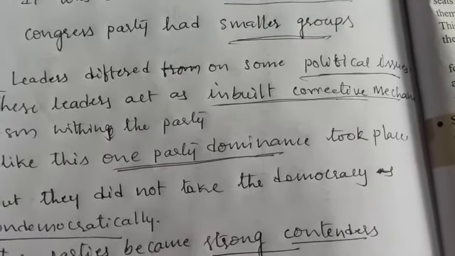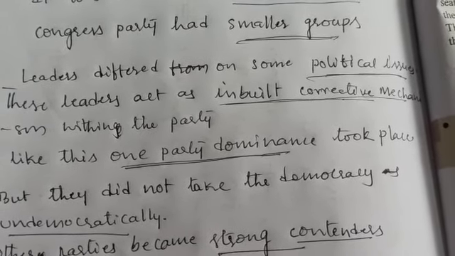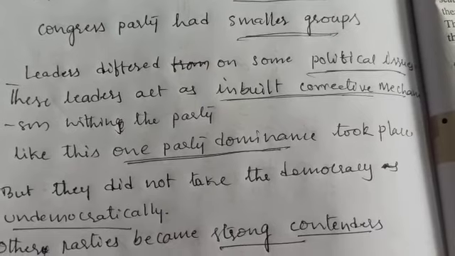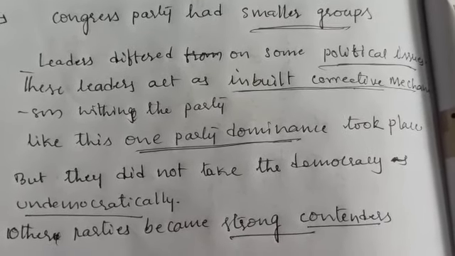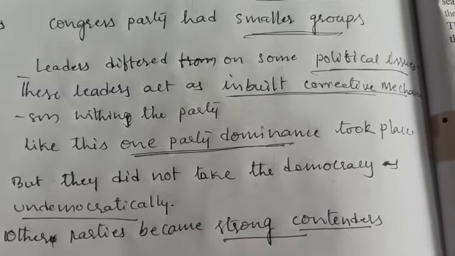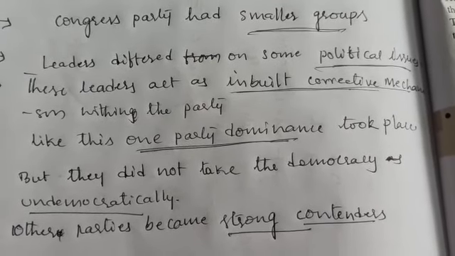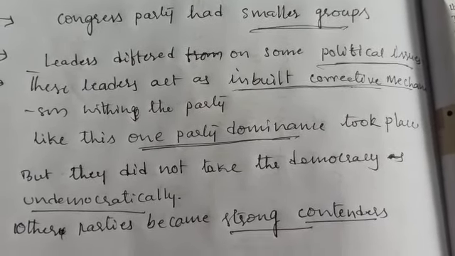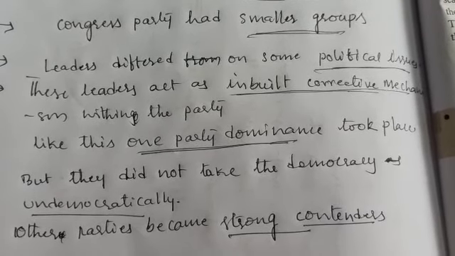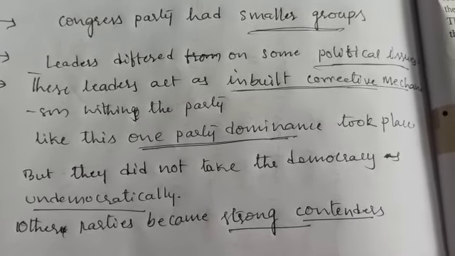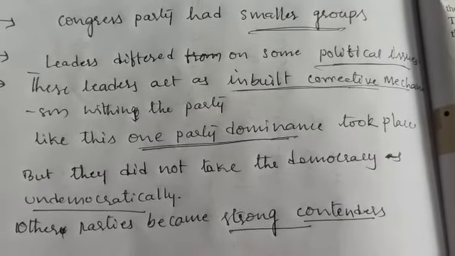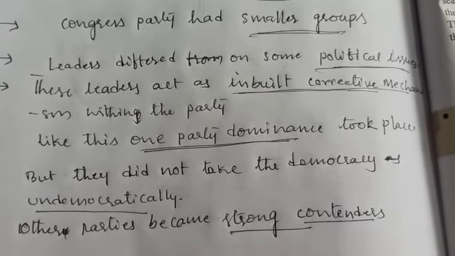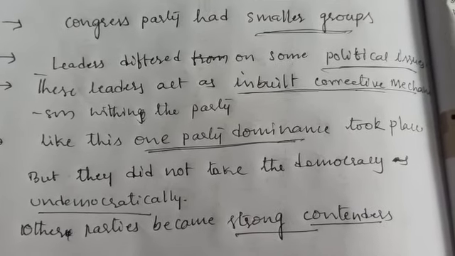There were leaders who differed on political issues. They used to come out with a strong voice, and they tried to correct all the faults being done by the government. So that's the way the Congress party and the leaders within that party checked the government and its faulty governmental activities. That's important.